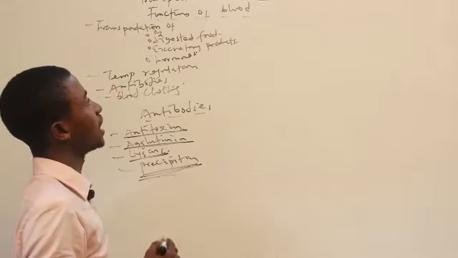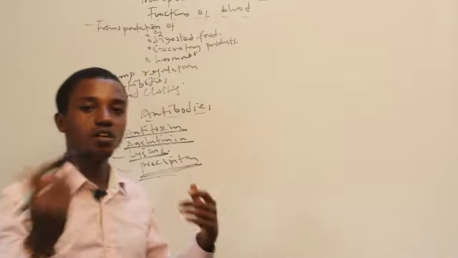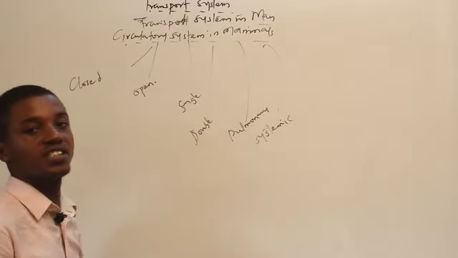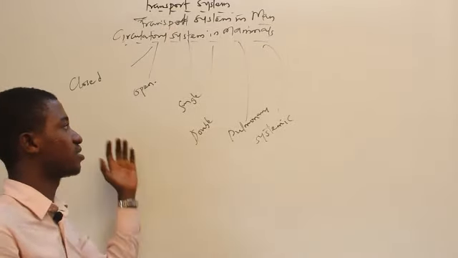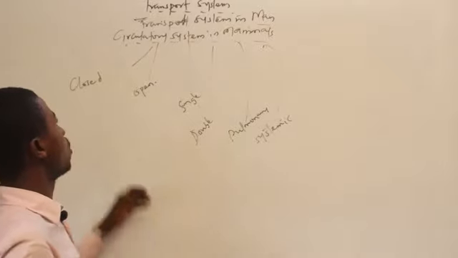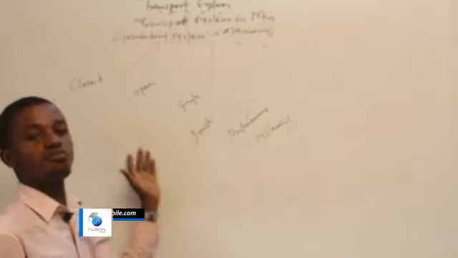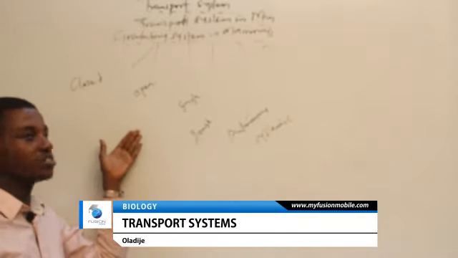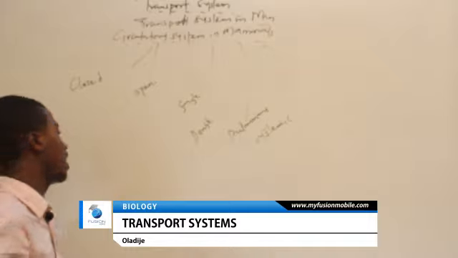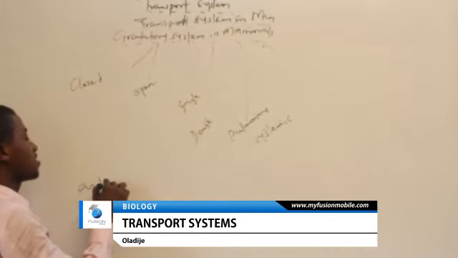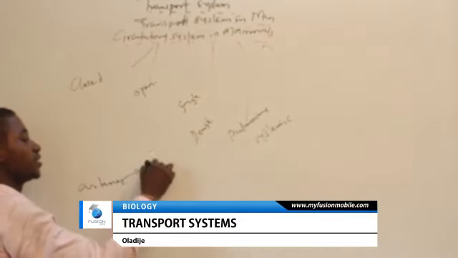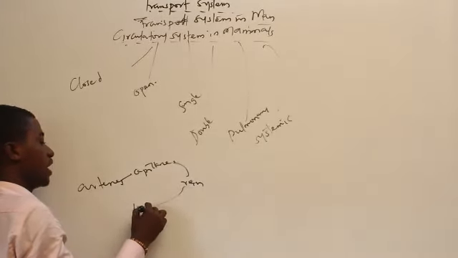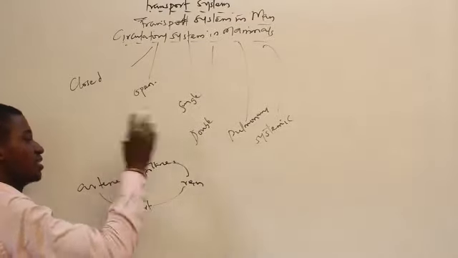So we're going to be looking at the circulatory system in man, the open, the closed, the various types. Okay, so now we're looking at the circulatory system in mammals. These are the various types that we've got: the closed circulatory system and the open circulatory system. What are the differences between them? In the closed circulatory system, blood moves from the arteries to the capillaries, then to the vein, and back to the heart. Capillaries, vein, back to the heart.